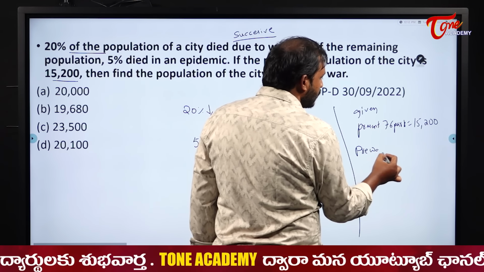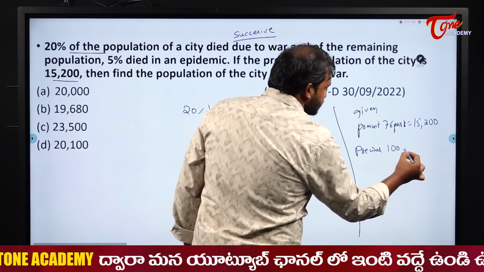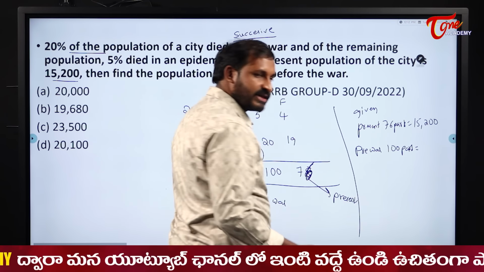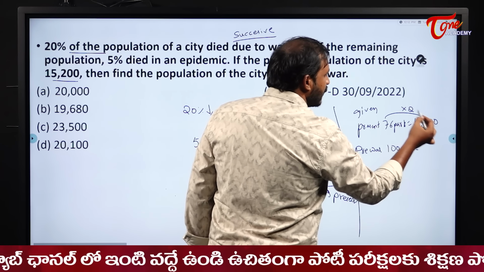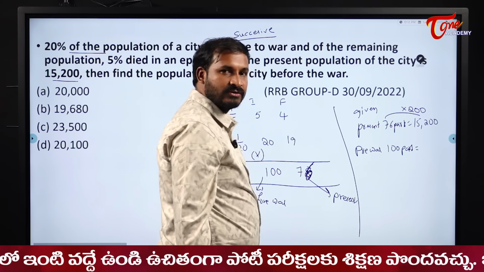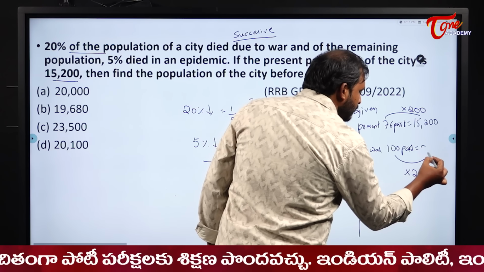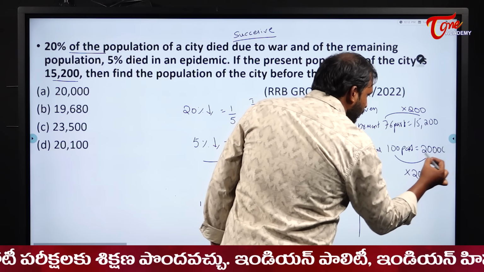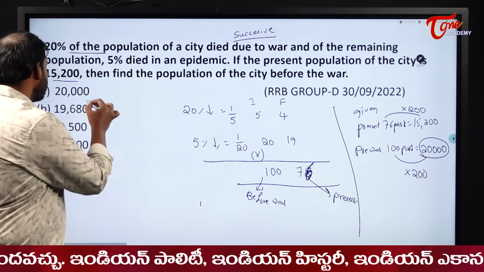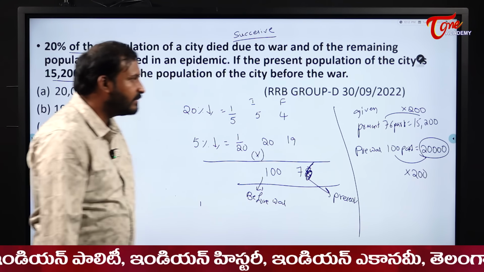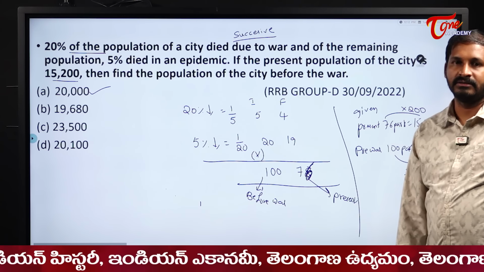So before war, what is the population actually for me? 100 parts. Now see here students, here also you can establish the relation. Forget about zeros. 76 into 2 is 152 and then 2 zeros. Add the 2 zeros here. So now here also 100 into 200. So the population will become 2 and 4 zeros. So the population before the war was 20,000, and because of war and an epidemic it came down to 15,200.